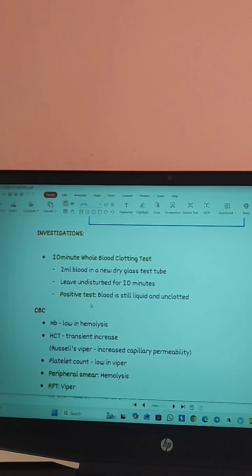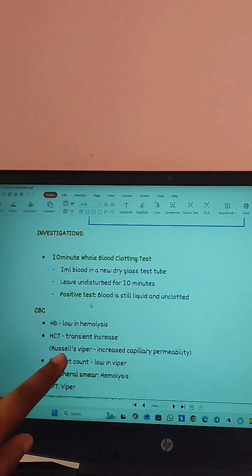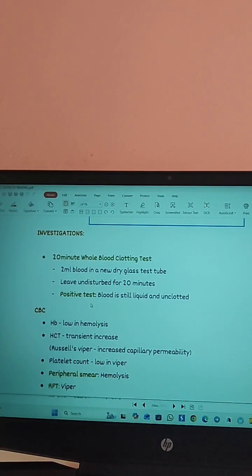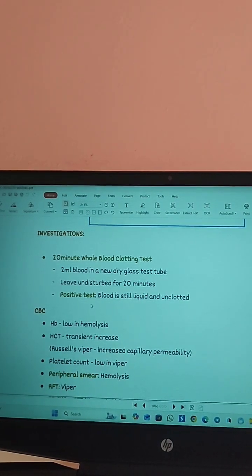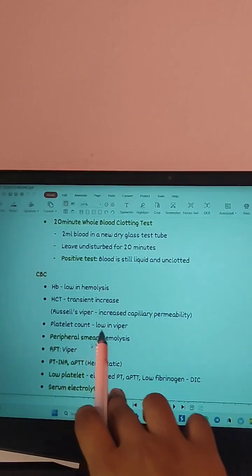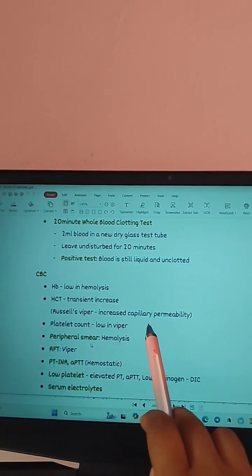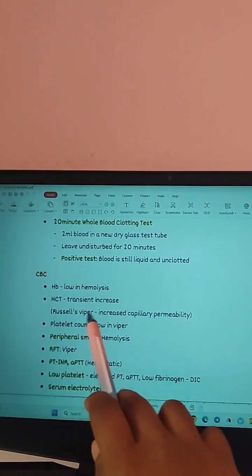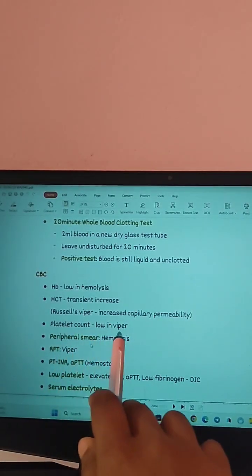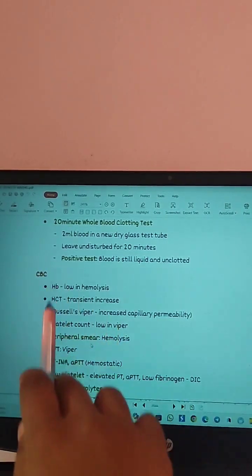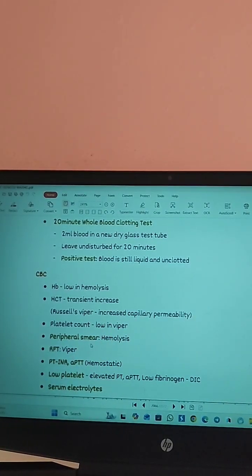And second, you can do the complete blood count. If there is hemolysis, then the hemoglobin will be low, and there will be a transient increase in the hematocrit levels. Okay, then if it is a Russell's viper, there will be increased capillary permeability. And in case of vipers, the platelet count will be very low.